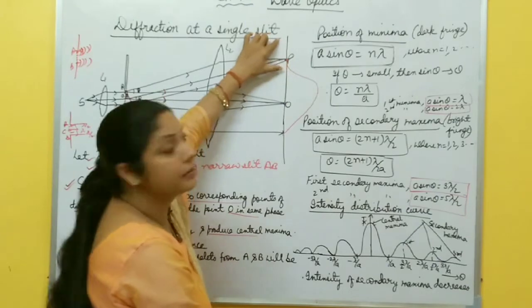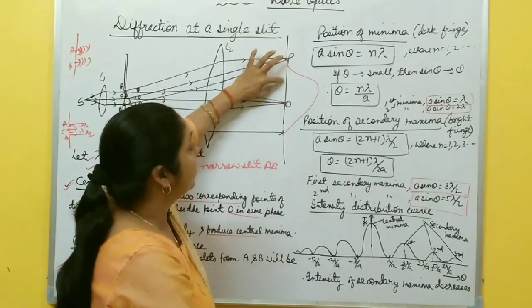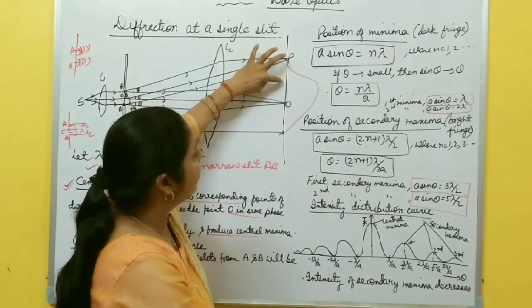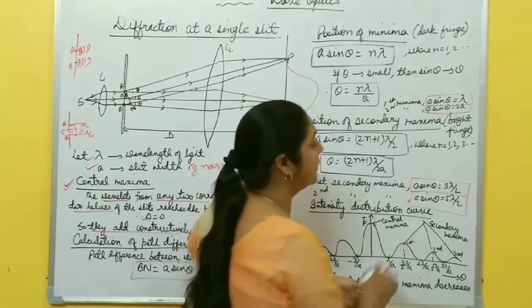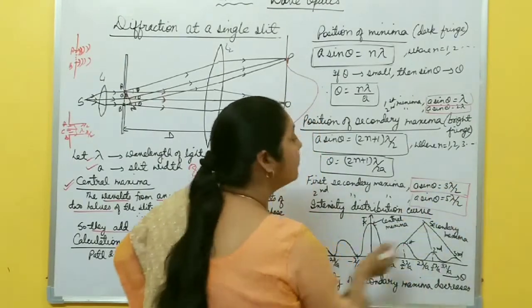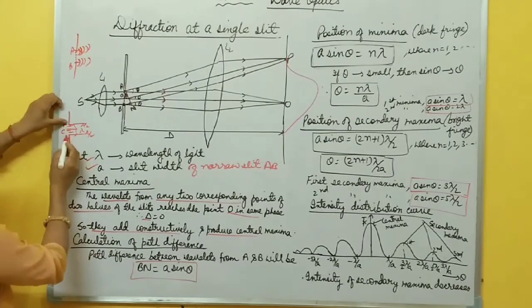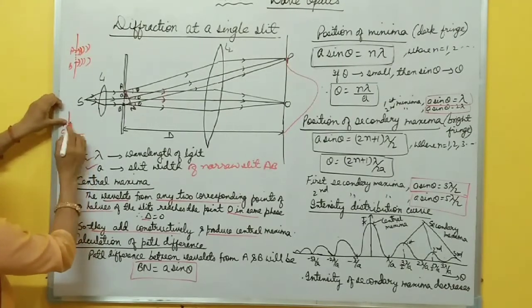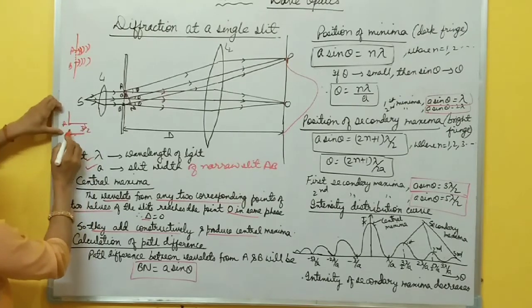So after that, maxima is formed. Between 0 and lambda, it means at lambda by 2, there is no maxima. The first secondary maxima is formed at 3 lambda by 2. How 3 lambda by 2? Suppose the path difference between A and B is 3 lambda by 2. If the slit is divided into 3 equal parts, 1, 2, 3.